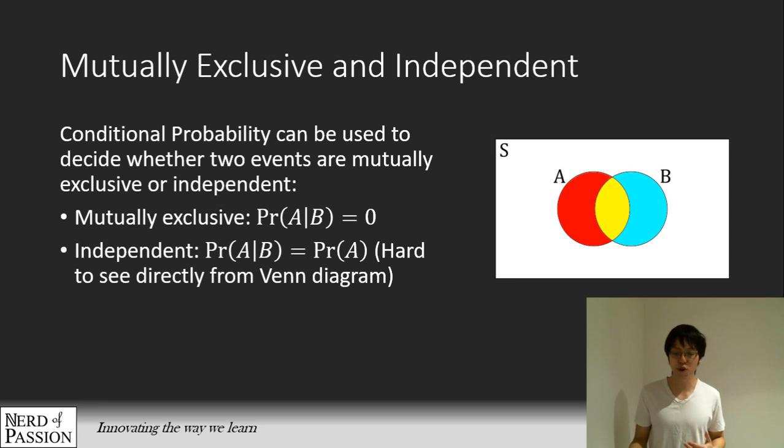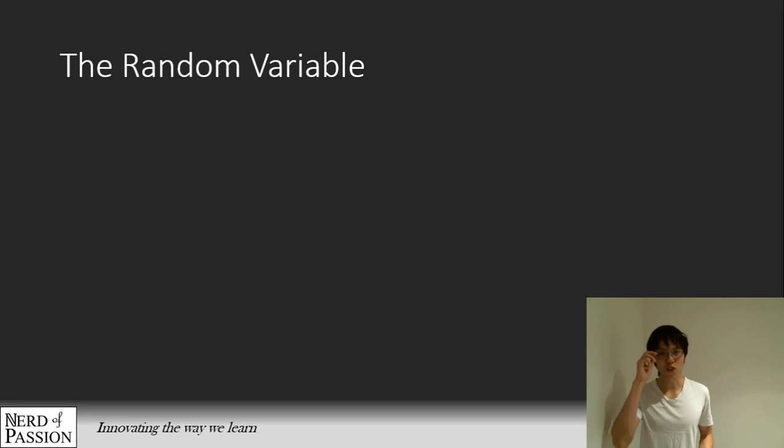Say the probability of B takes 20% of the entire area of the sample space, and if A and B are independent of each other, it means that where they overlap is also 20% of the area of B. So it's kind of hard to see from the Venn diagram, and not very useful for practical purposes. Which is why, to establish independence, we have to work with the equation saying that the probability of A given B have happened is equal to the probability of A actually happening. Okay, so that's pretty much it for conditional probability.